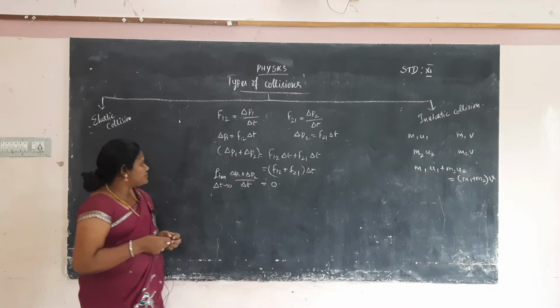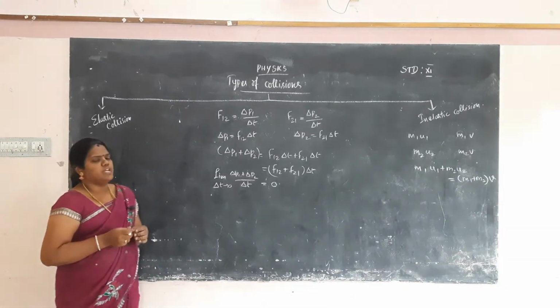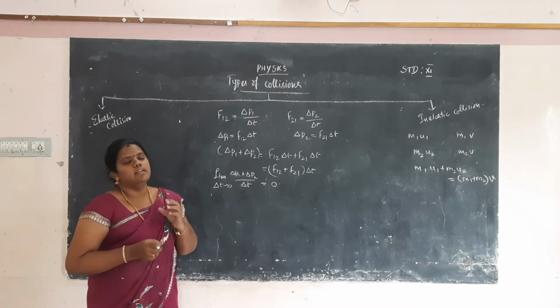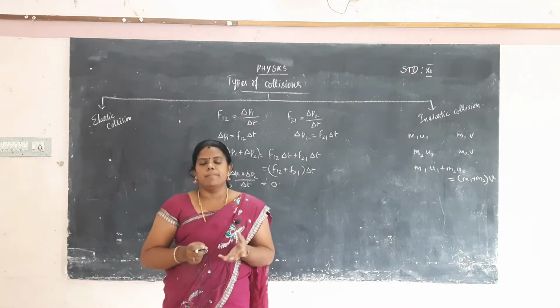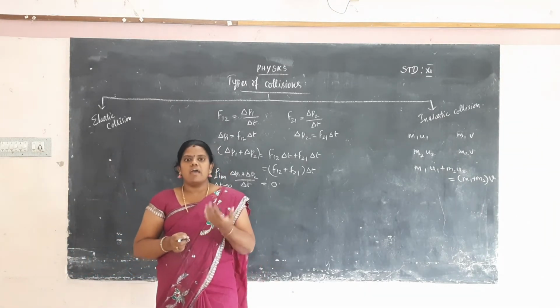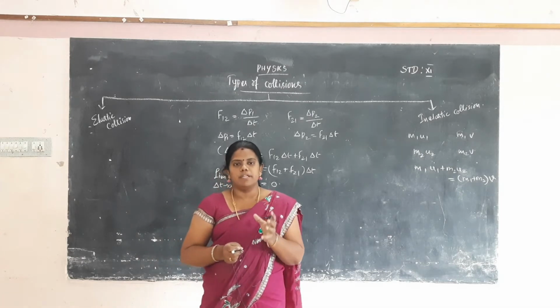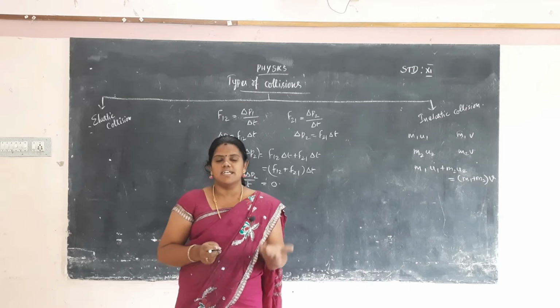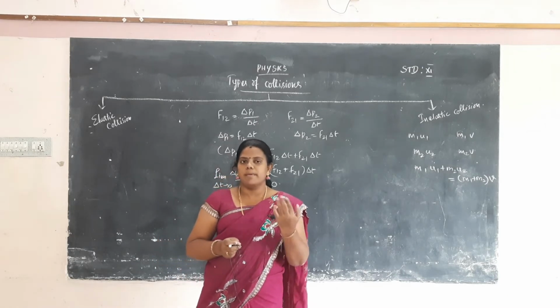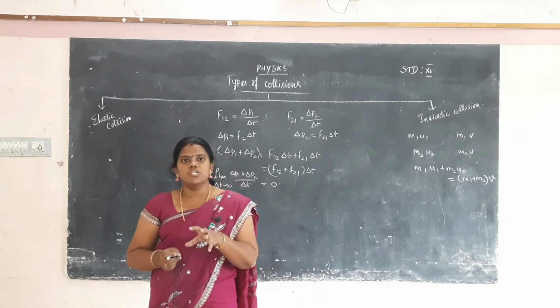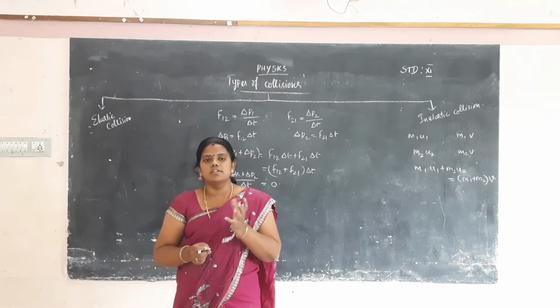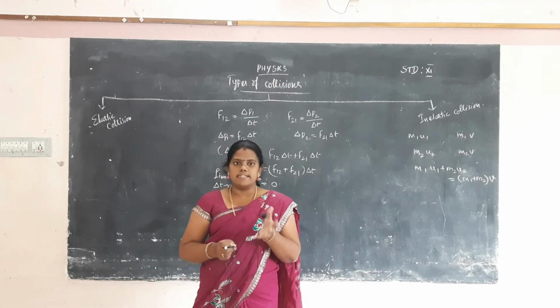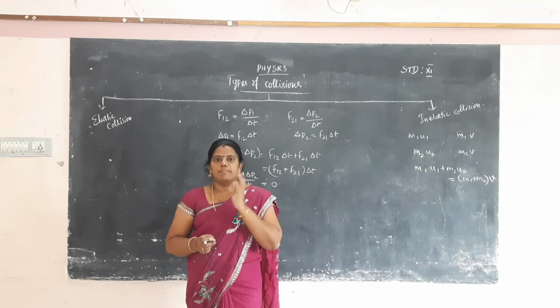According to the collision, first we have to know linear momentum. What does linear momentum mean? One particle moves, having some mass and some velocity; that is considered as momentum. During the collision, the momentum will be conserved. Conserved means what you already learned in 10th standard, the law of conservation of momentum.